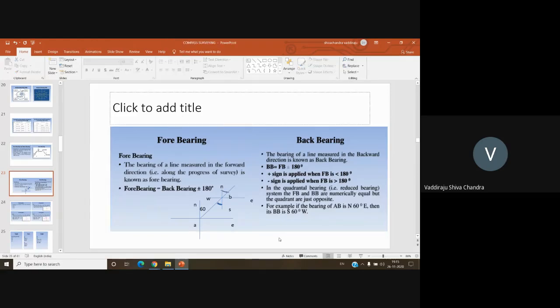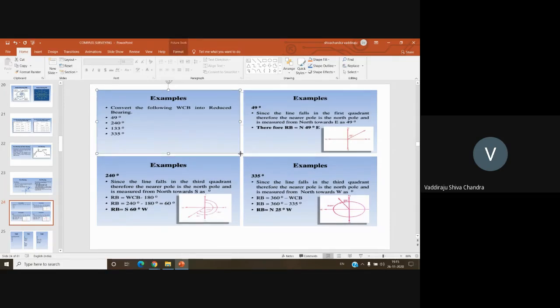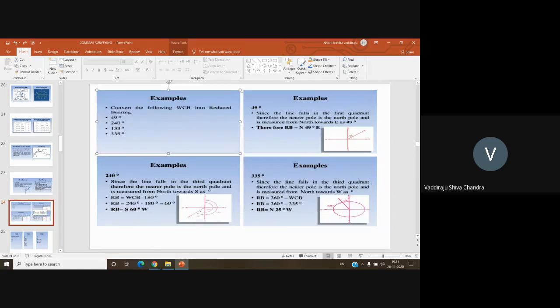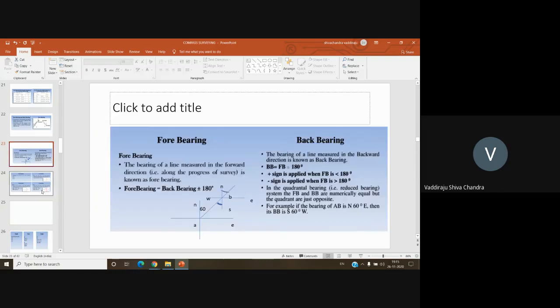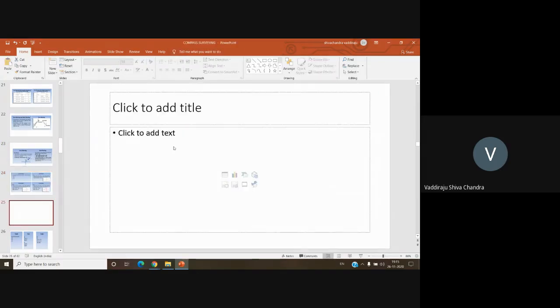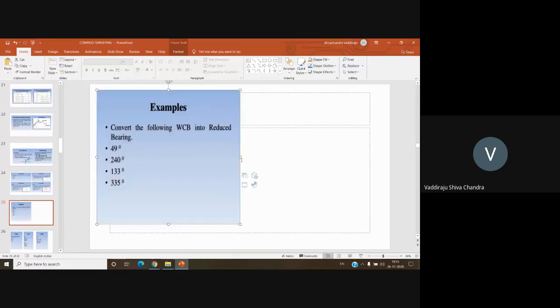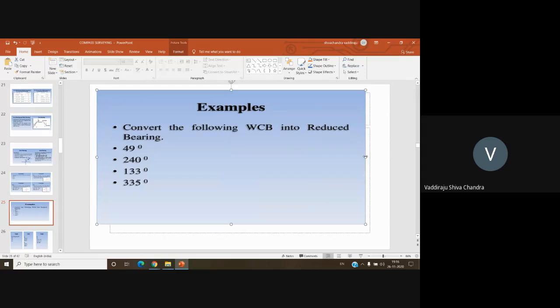We'll try to solve some problems, then you'll be able to better understand. Take down this value. First one, the first question: convert the following whole circle bearing into reduced bearing.